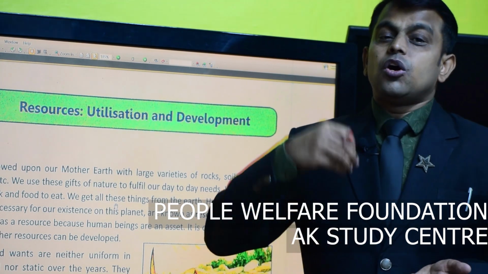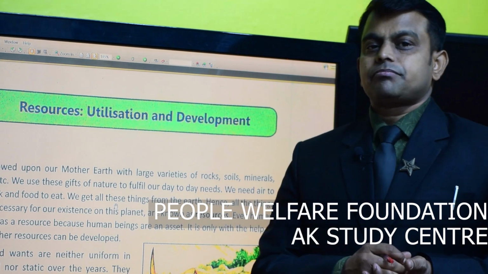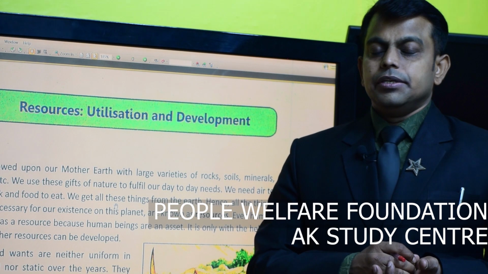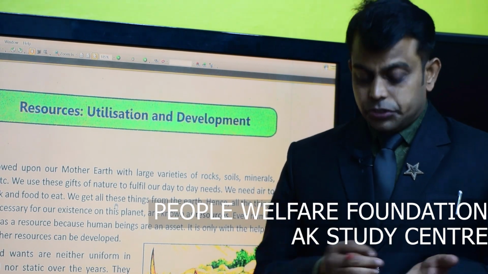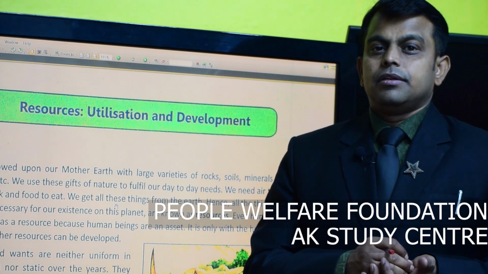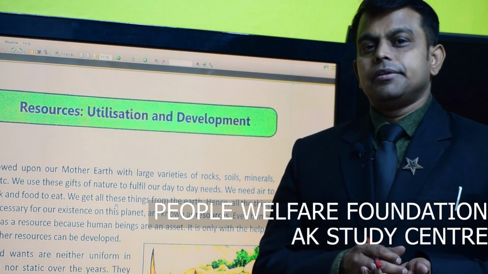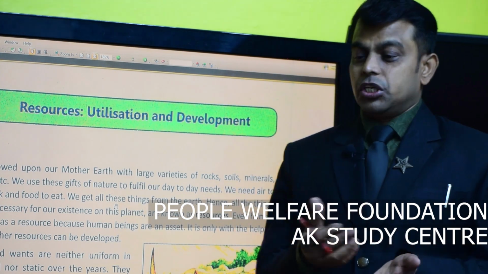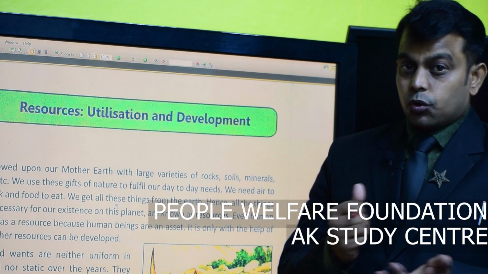Examples are fossil fuels like petroleum, diesel and coal. Take the example of coal.